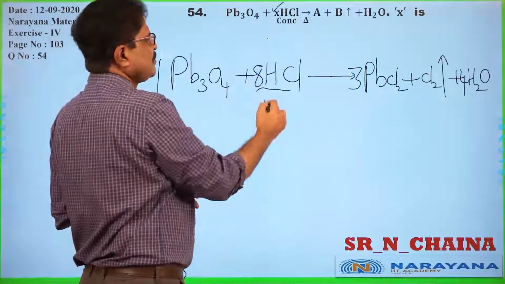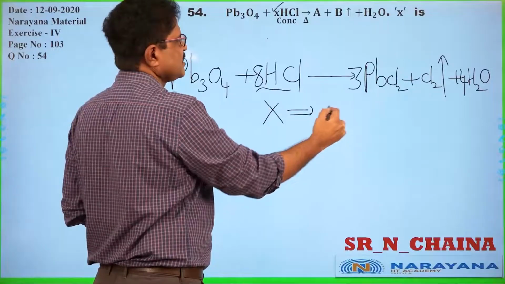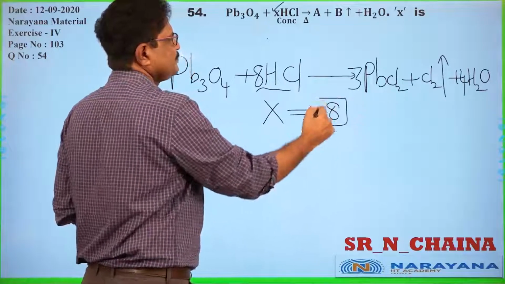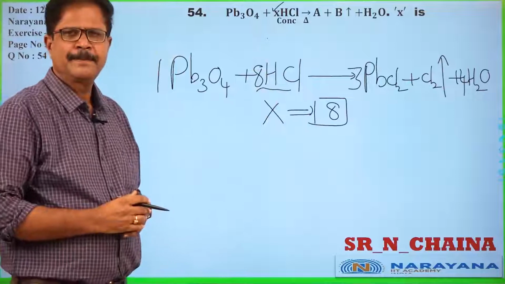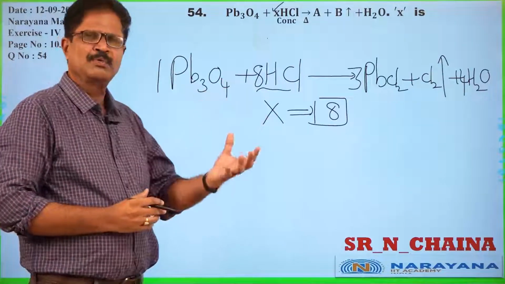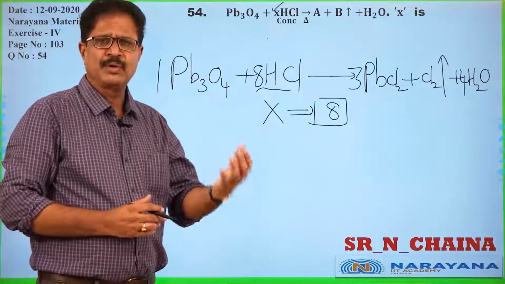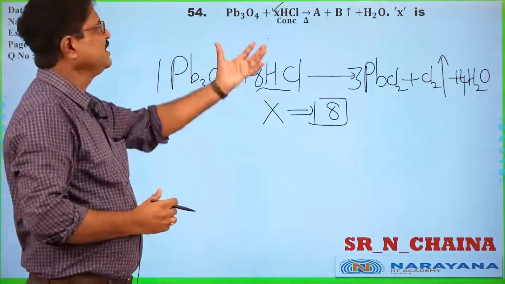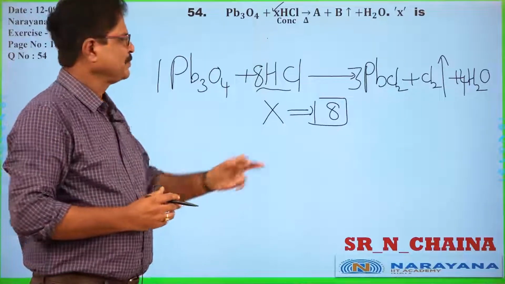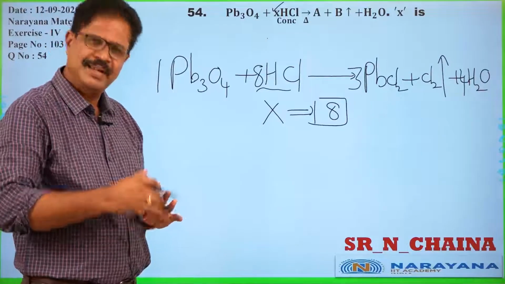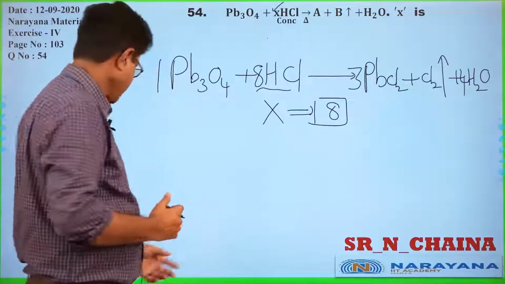So the value of X for this question must be 8. What we have to learn in this question is balancing. That is 8. Let us go with the next question.